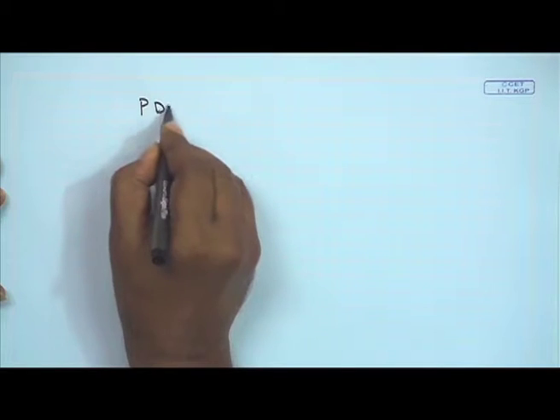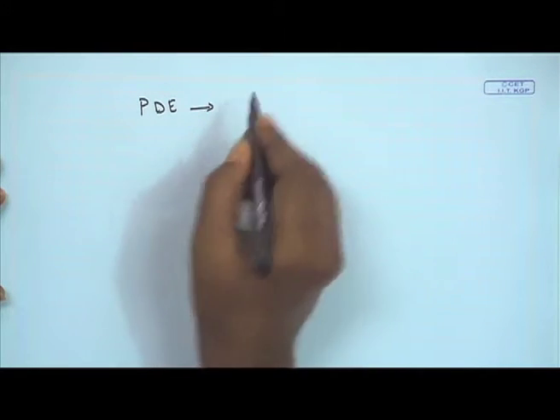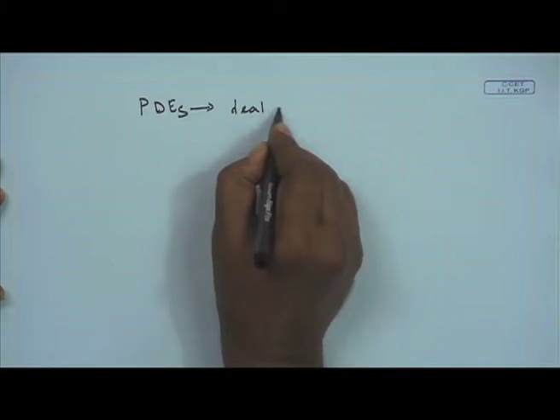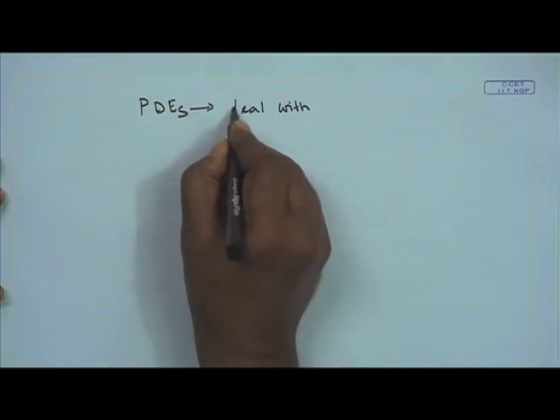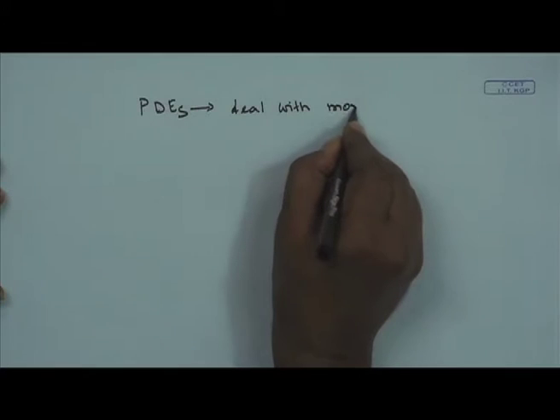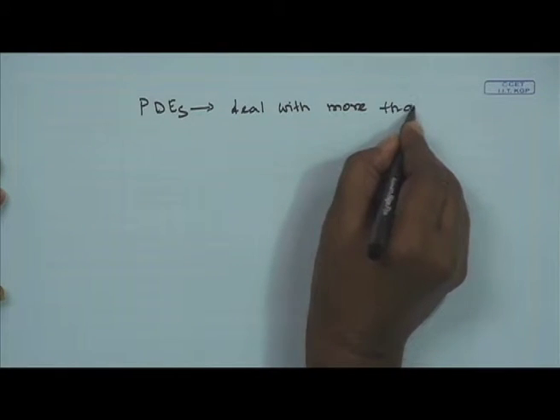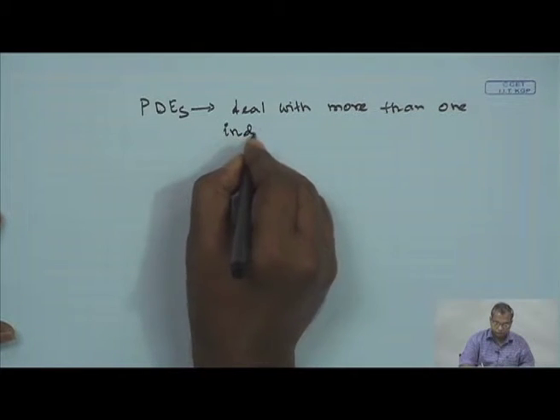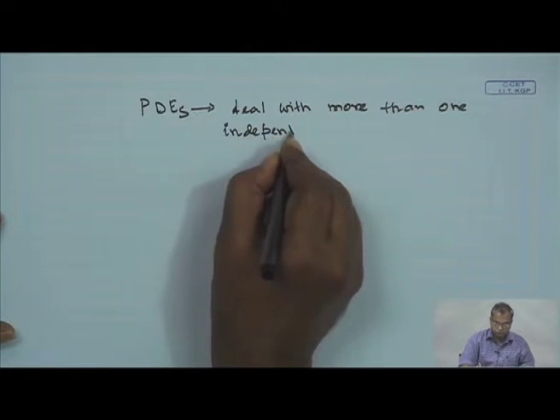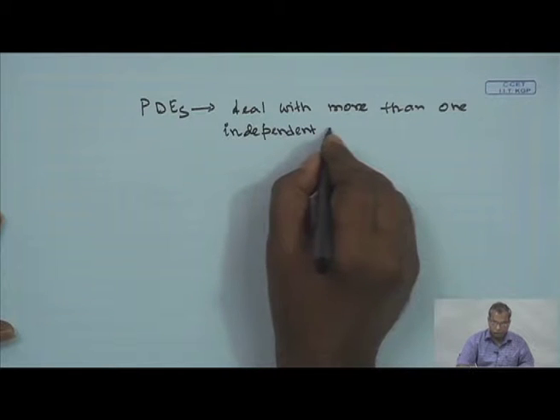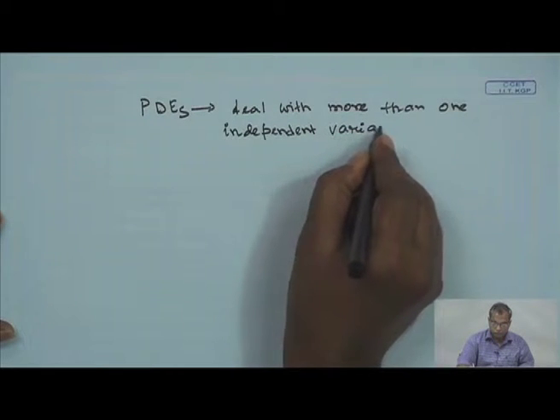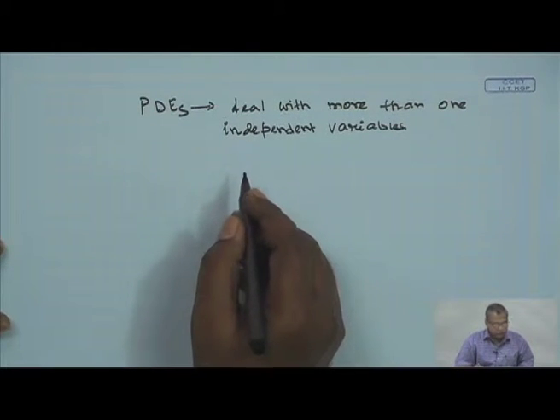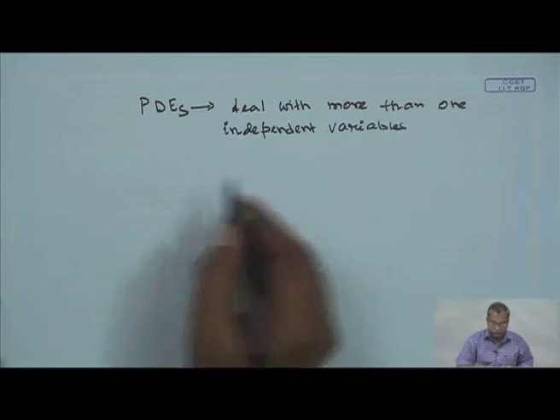Partial differential equations are the equations that deal with more than one independent variable. Only then is the governing equation called a partial differential equation.